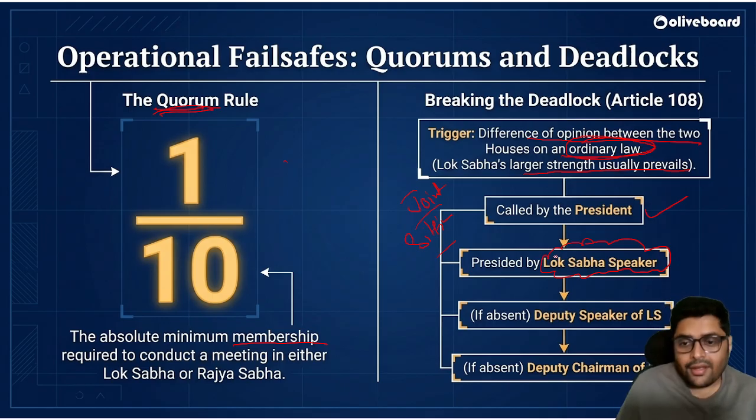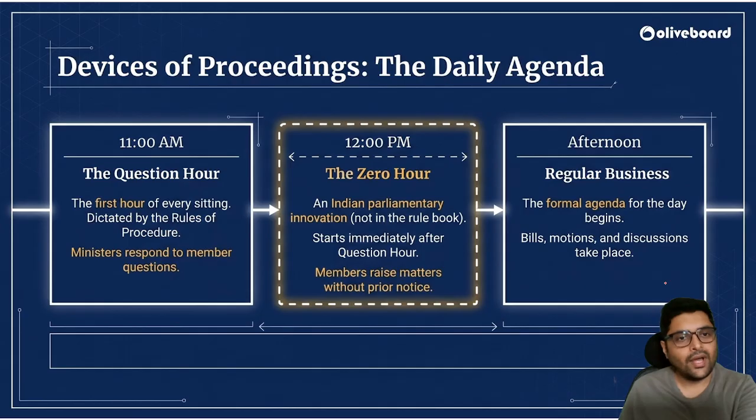Correct? If he is absent, it will be taken care of by the Deputy Speaker of Lok Sabha, and if he is also absent, the Deputy Chairman of Rajya Sabha. Okay, this is how it works. The basics: quorum, that is 1/10 of the membership of the House, has to be there for the smooth conduct of the day. And if there is a difference, joint sitting. Who will call upon the joint sitting? President. Okay. Let us go ahead.